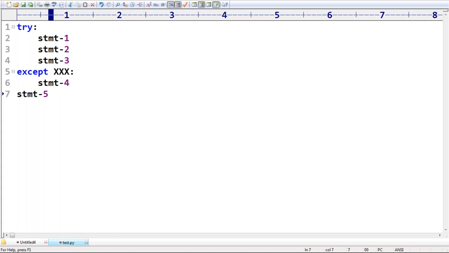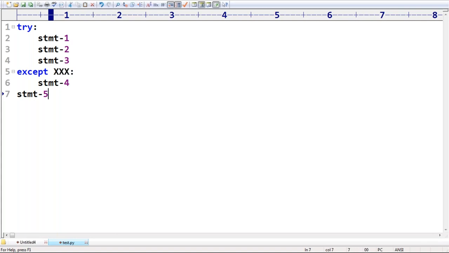Second one, sir. There may be a chance of exceptions rising everywhere. Inside the try block, there is a possibility. Inside the except block, there is a possibility. Inside the finally block also, there is a possibility, sir. So don't feel exceptions will be raised only in the try block. Everywhere exceptions can be raised, sir. Remember this one.